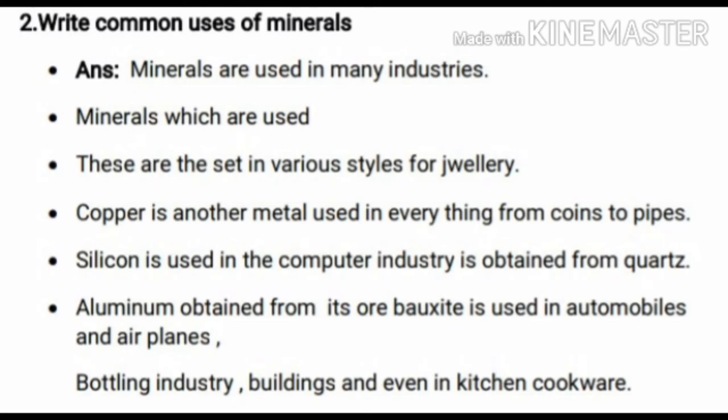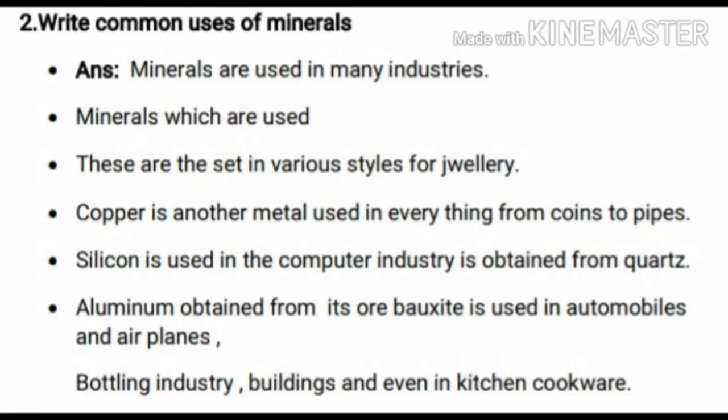Children, once again I will repeat the uses of minerals. First, minerals are used in many industries. They are used to set various styles of jewelry. Then copper is another metal that is used in everything from coins to pipes. Then silicon, which is used in the computer industry, is mainly obtained from quartz.